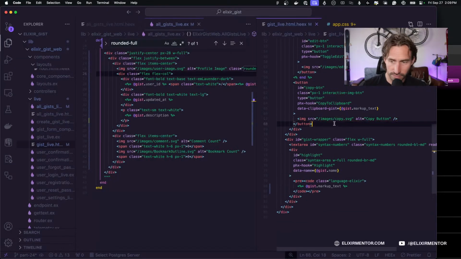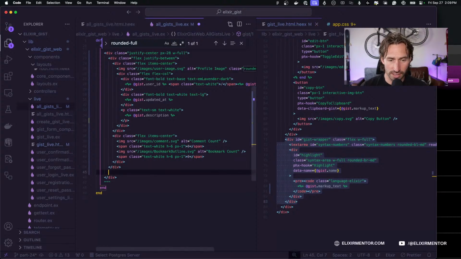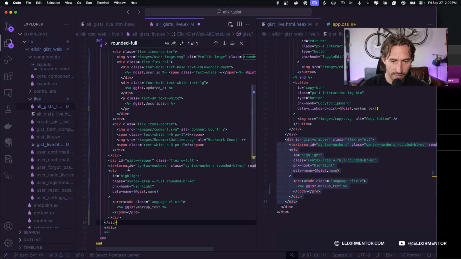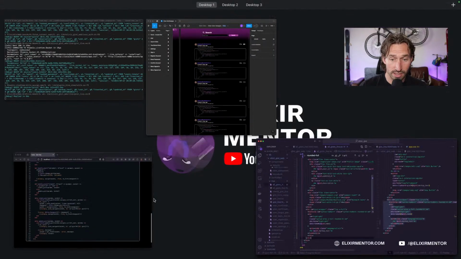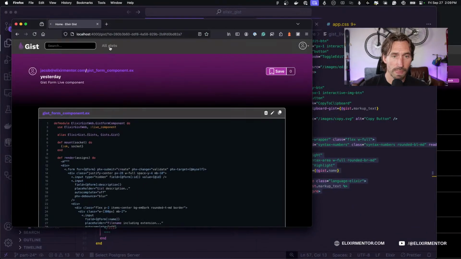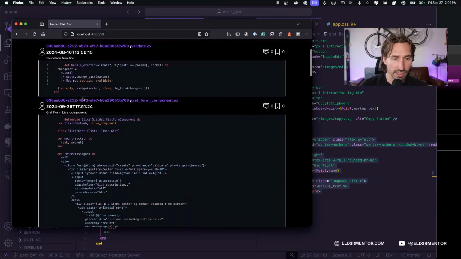That's good. All right, so what we're going to do is let's just copy and paste the whole gist wrapper, right? So let's just grab this gist wrapper. I think that's right. And we're going to put this underneath, inside of the last closing div tag. Save it. And do we think it'll work? Hey, it's kind of working. That worked better than I thought it would.